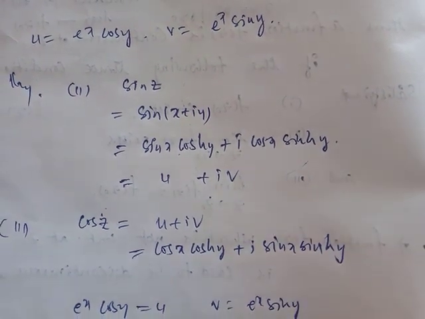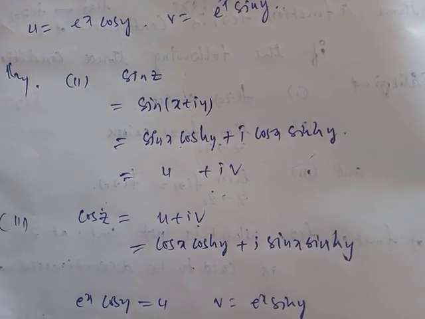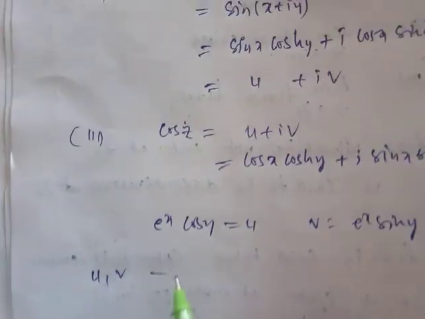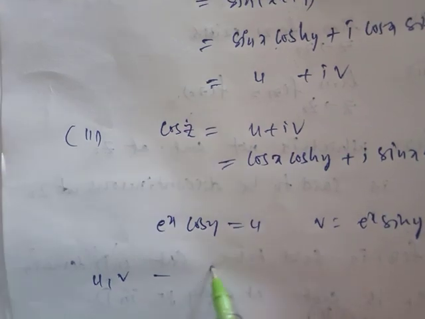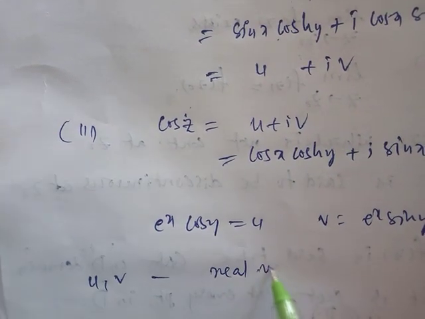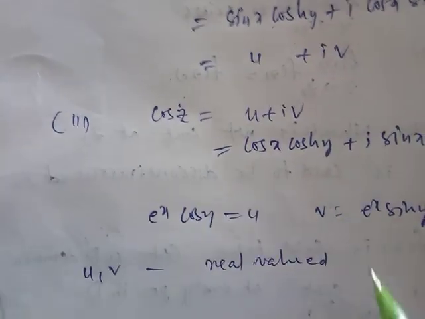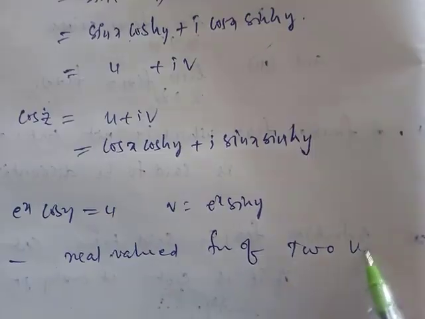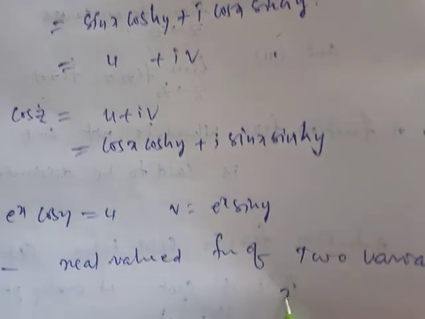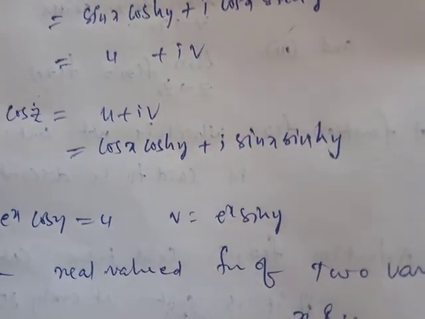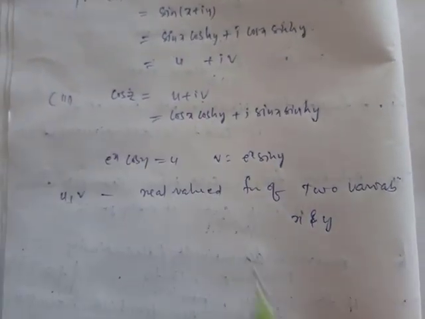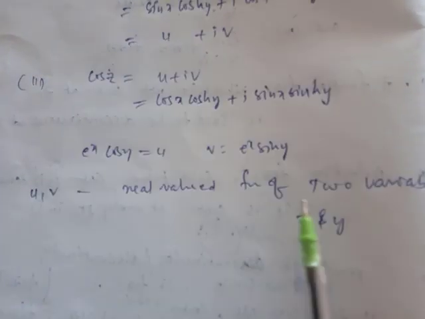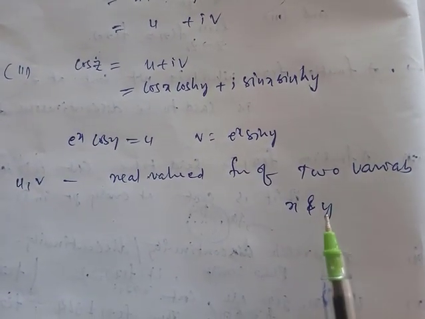You see here, in all three cases u comma v are real valued functions of two variables x and y. Is it right or wrong?